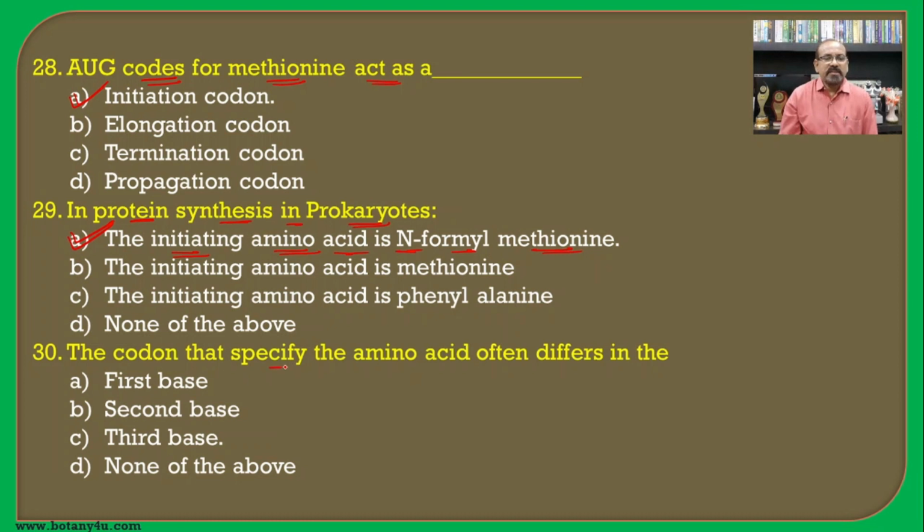The codons that specify the amino acid often differ. As we have seen earlier, there is a degeneracy of the genetic code, that many codons are responsible for specifying the same amino acid. Such codons differ at the third base in the codon, and hence the third base will be the correct answer for this question.